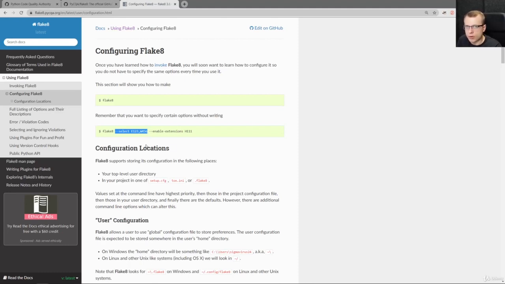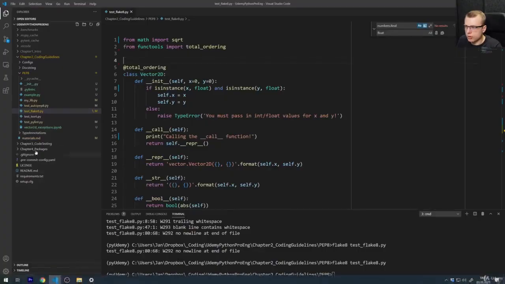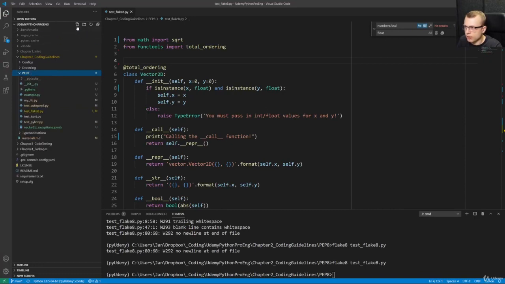But my recommended way of configuring Flake8 is either you set up a setup.cfg file, a tox.ini file, or, which we will use for now, a .flake8 file. So I will create in the pep8 directory a .flake8 file.